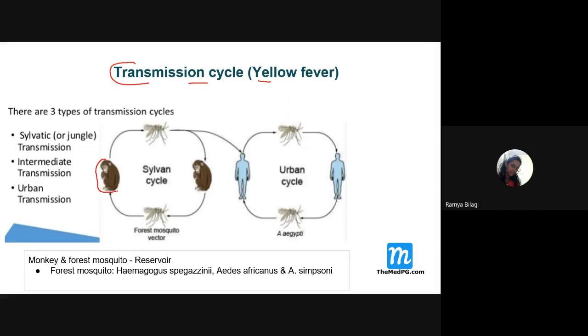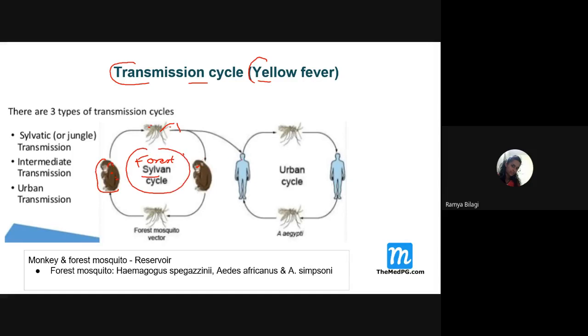In the forest, the virus is present in monkeys. If an infected monkey is bitten by a forest mosquito, that is Haemagogus spegazzinii, Aedes africanus or Aedes simpsoni, and then a human goes to this forest and is bitten by the mosquito, he may get yellow fever. This is what we call the forest cycle.